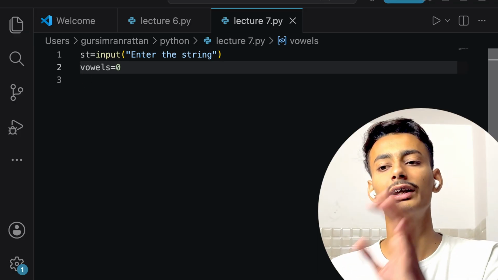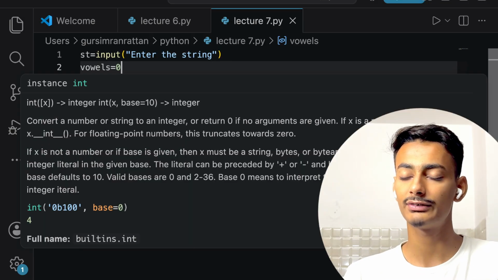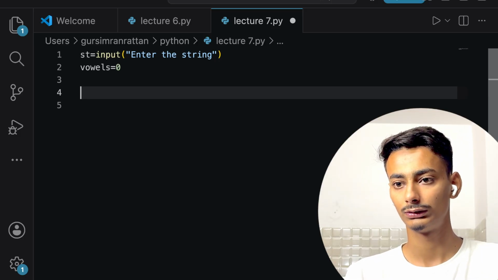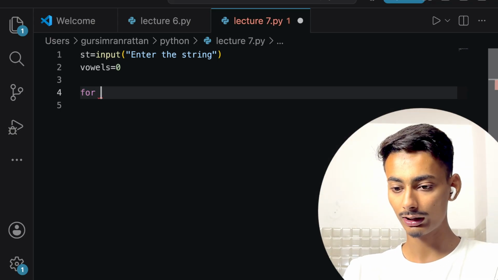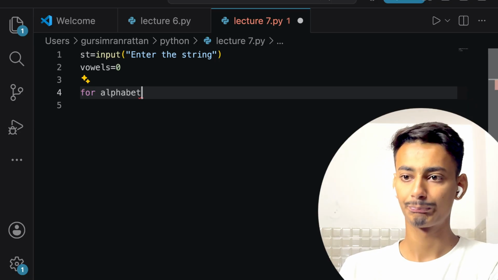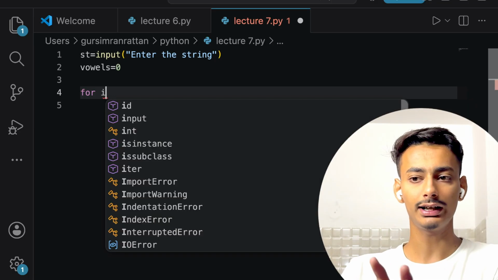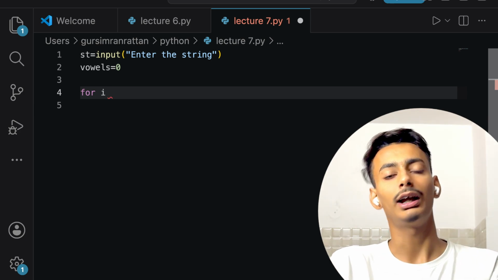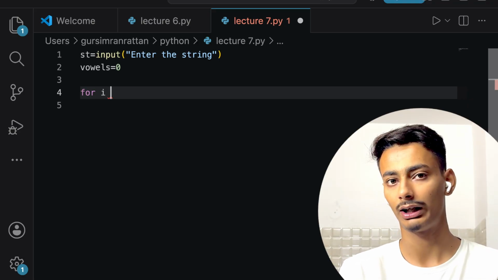Now, let me just create a vowel variable. By default, we are defining a variable named vowels, and we are setting its value to zero. Now, here I will be using for loop, for I, or I will say for alphabet. It will be a very long variable name to choose, so I will just take I. I have written alphabet just to demonstrate to you that any variable name can be used, but as I is smaller and crisp, I am using I.